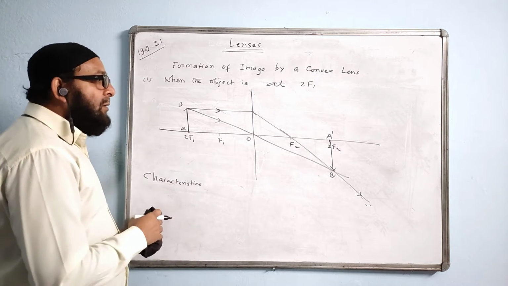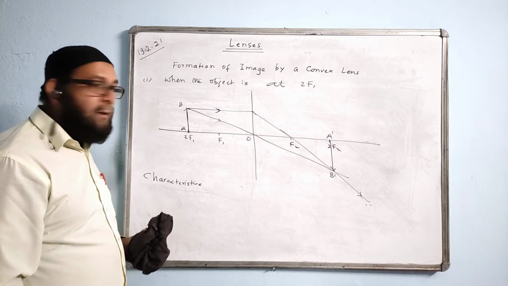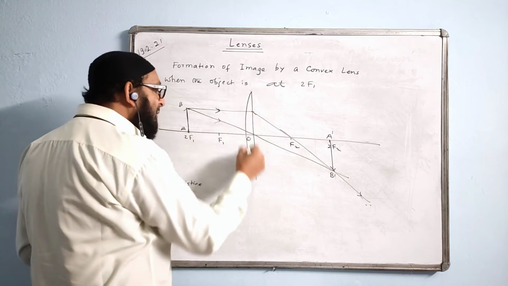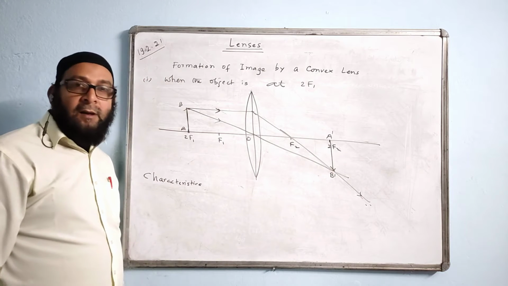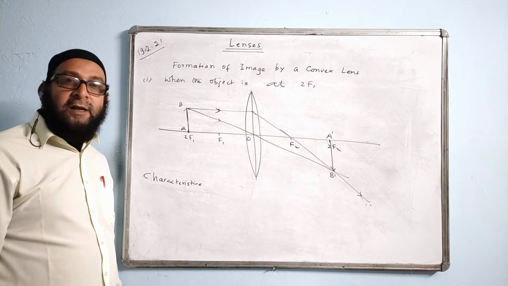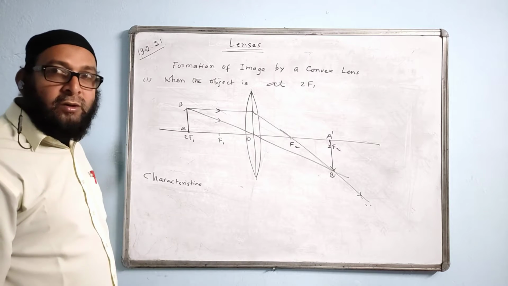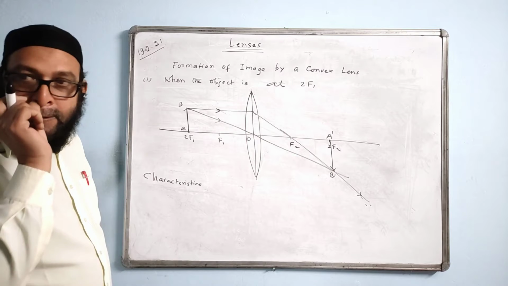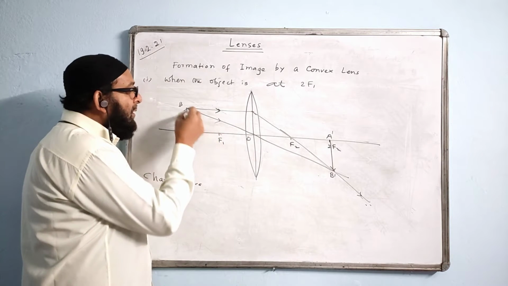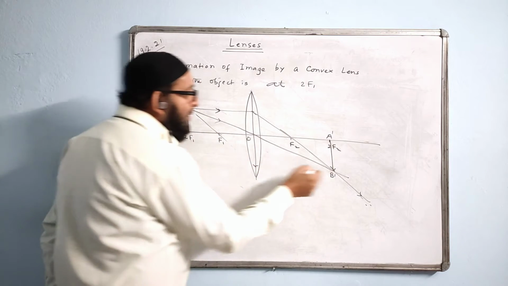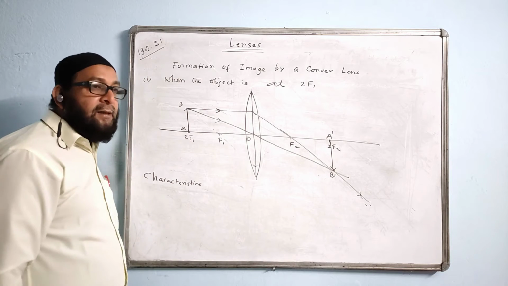And the size will be equal. The image will be inverted, real, and the same size as the object. And the last finishing touch we will give by making a convex lens here like this. Here also we are asked to draw the three rays starting from the point B. You know the method of drawing the third ray. How do you draw the third ray? The third ray will be through F1, the auxiliary focus. It will become parallel like this, so it will meet there only where the other two are already meeting. So all will meet at the same point.